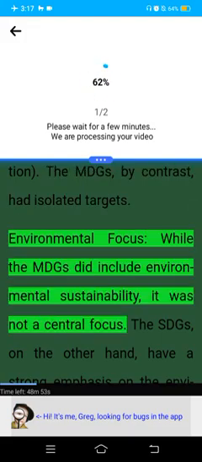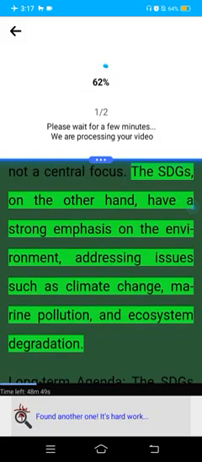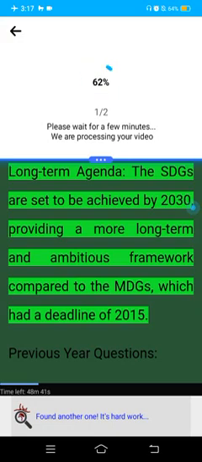Environmental focus. While the MDGs did include environmental sustainability, it was not a central focus. The SDGs, on the other hand, have a strong emphasis on the environment, addressing issues such as climate change, marine pollution, and ecosystem degradation. Long-term agenda. The SDGs are set to be achieved by 2030, providing a more long-term and ambitious framework compared to the MDGs, which had a deadline of 2015.